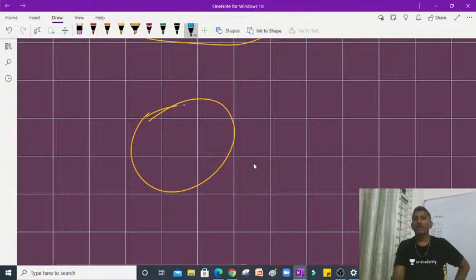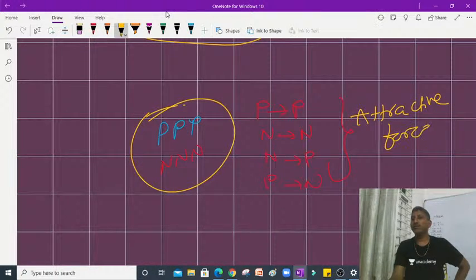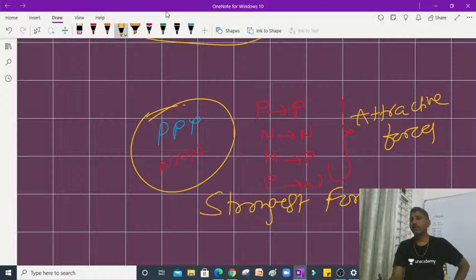Inside the nucleus, protons are there, and also we have neutrons. There's a force of attraction between proton to proton, neutron to neutron, and also neutron to proton, proton to neutron. So all these are called attractive forces. We remember that all these are attractive forces, and these are the strongest forces.